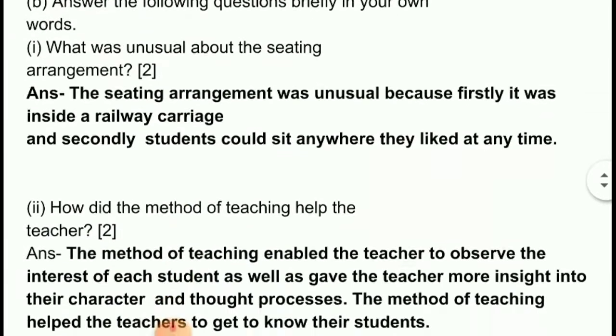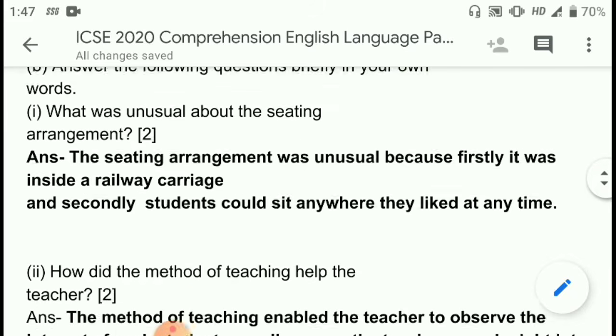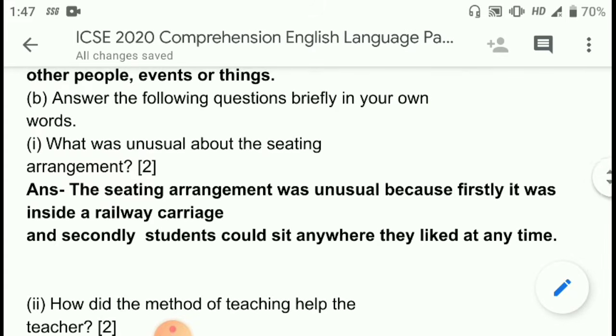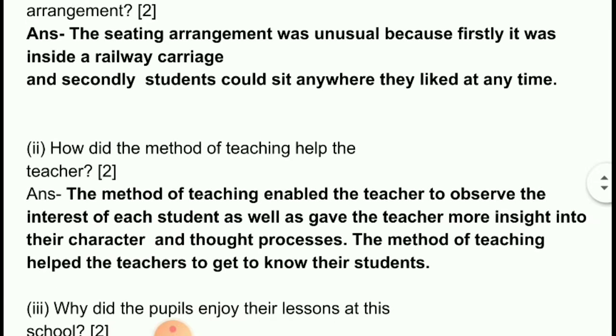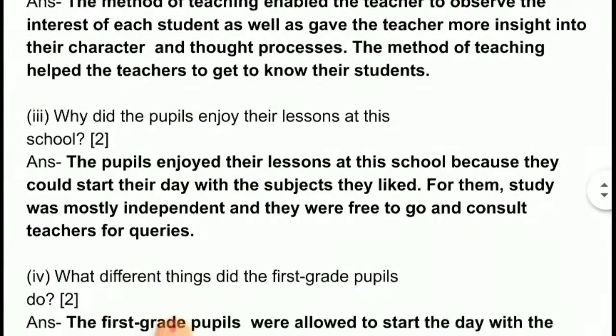Answers are highlighted. Wherever you have 2 marks, where you see what was unusual about sitting, it is expected that you write 2 points. And if possible, if there is more scope for that answer, definitely include those points. But generally, 2 marks, marks for 2 points.